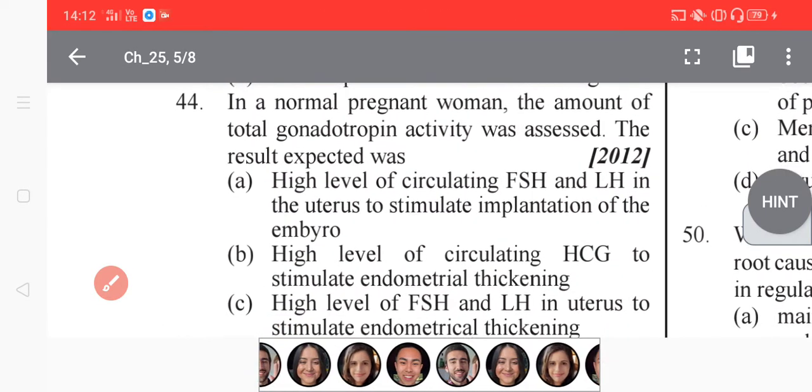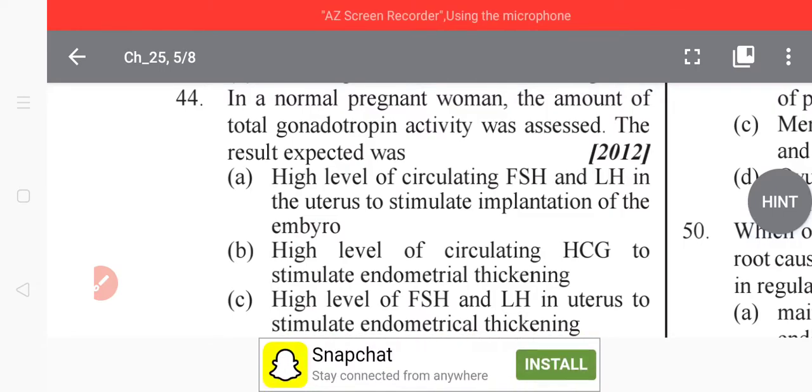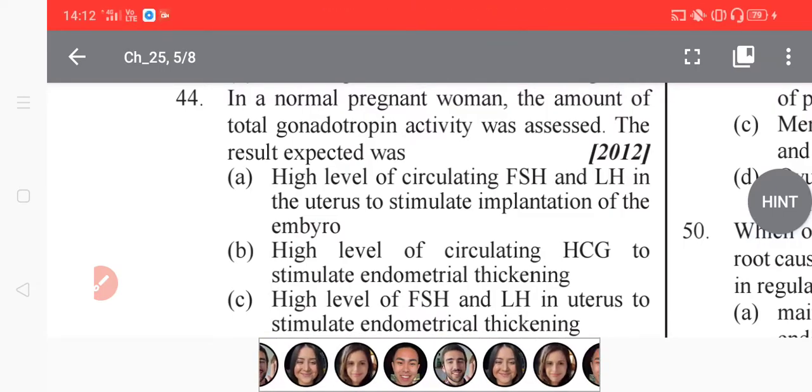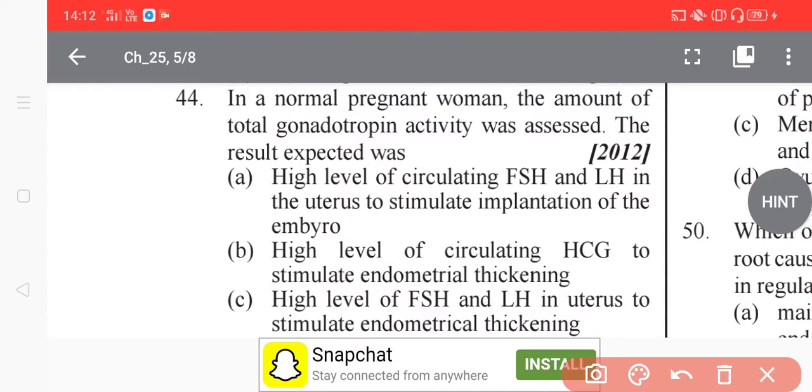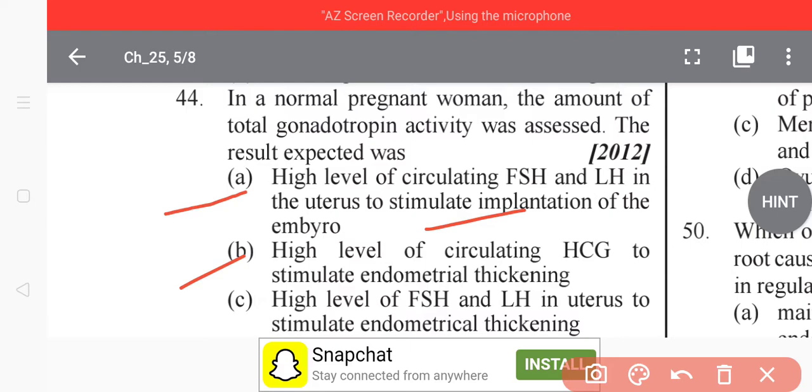Now question 44. In a normal pregnant woman, the amount of total gonadotropin activity was assessed. The result expected was, we have to listen very carefully. Option A, high level of circulating FSH and LH in the uterus to stimulate implantation of the embryo. Option B, high level of circulating HCG to stimulate endometrial thickening. Option C, high level of FSH and LH in the uterus to stimulate endometrial thickening.